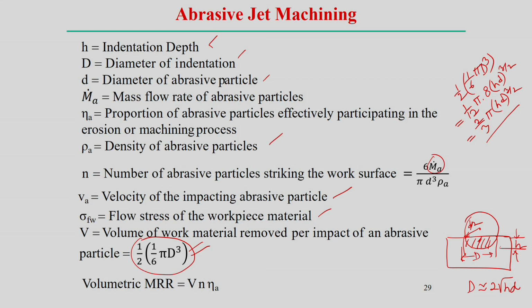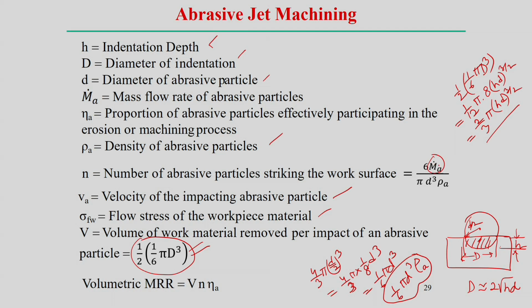What is the volume of an abrasive particle? It is 4 by 3 pi (D by 2) cubed, which is 1 by 6 pi D cubed. The mass of one abrasive particle is the volume times the density, so 1 by 6 pi D cubed rho a is the mass of one particle.